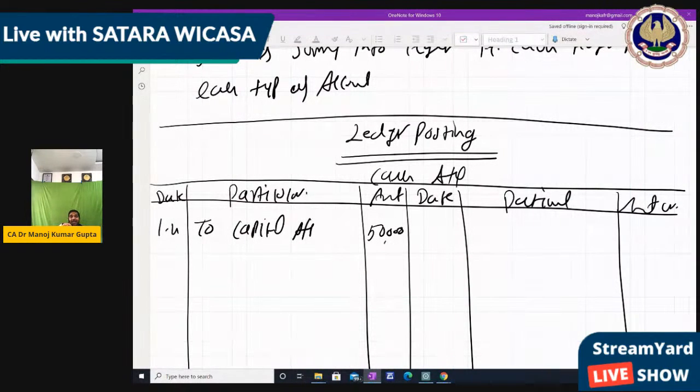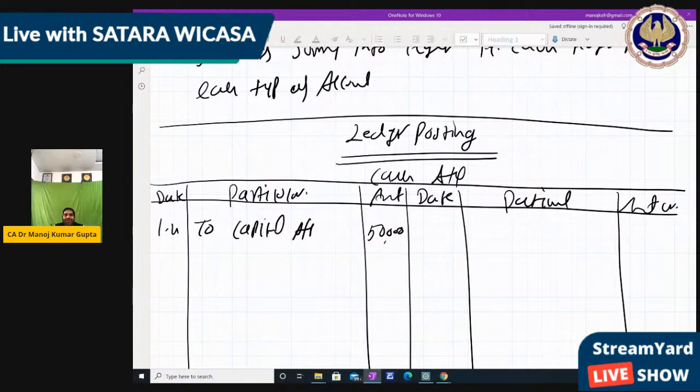So how to go back? If we get the ledger and from the ledger we want to make the journal entry: this is the cash account, and the ledger shows the debit side. That means cash is debit, and whatever name is mentioned here is credit. So cash account debit to capital account will be the entry.